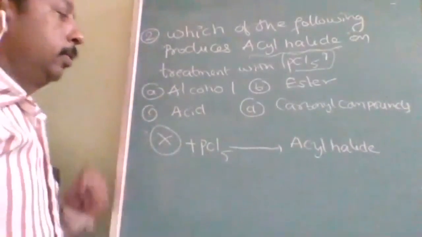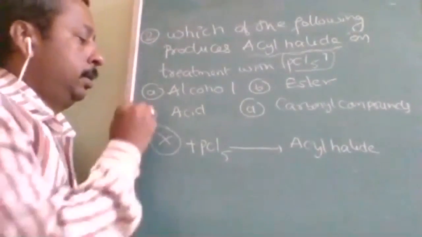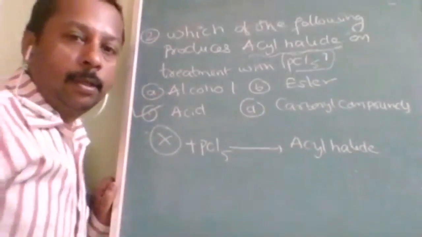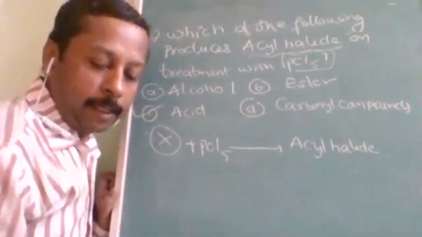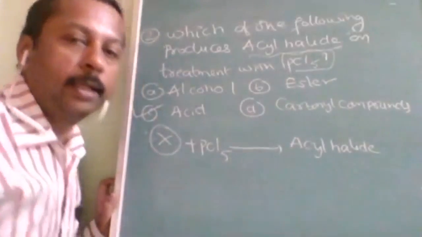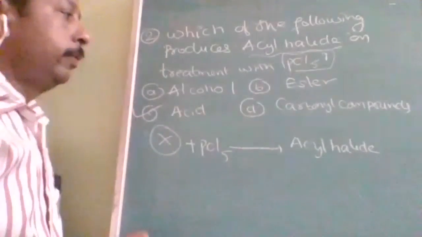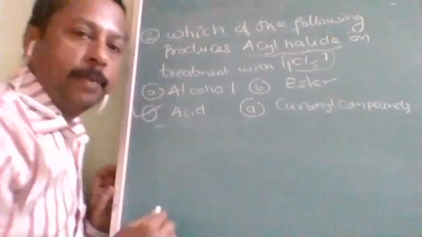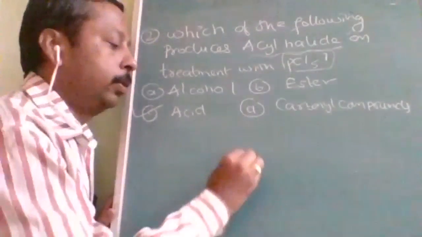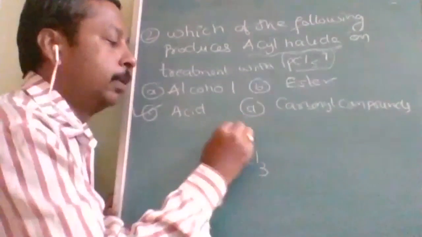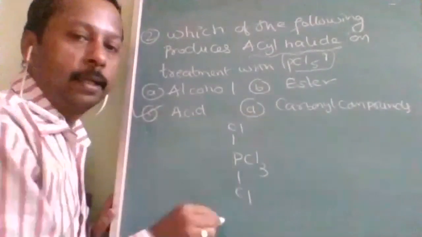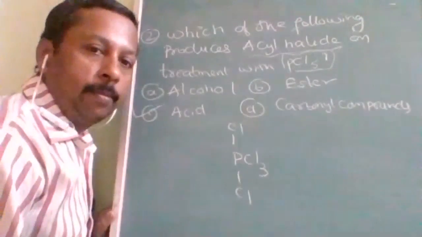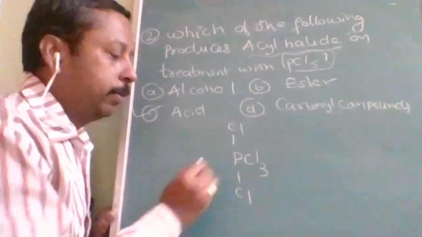The answer is acid. So how to identify it, what is the technique to remember? I will tell you everything, so be careful. In many of my organic video lectures I told you about PCl5: two axial chlorines are very highly reactive because of the larger bond length and the minimum bond energy.